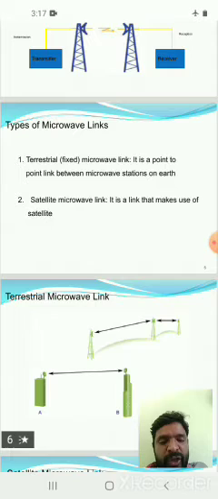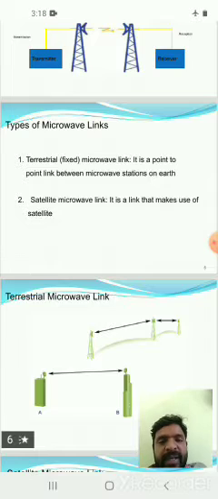In terrestrial microwave links, the microwave stations are placed on the earth between two points. A point to point transmission link between the earth stations, microwave stations on earth. In satellite microwave links, the link makes use of a satellite.